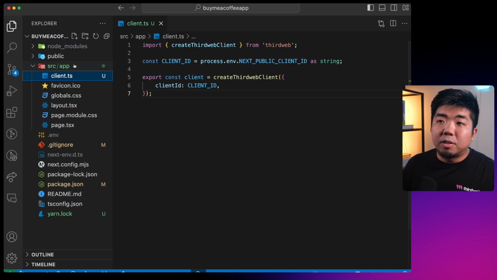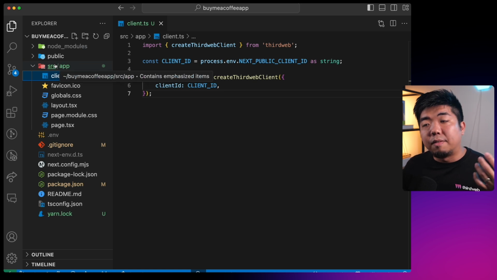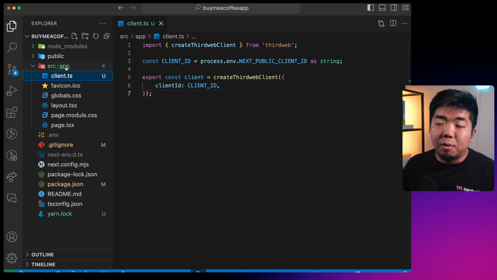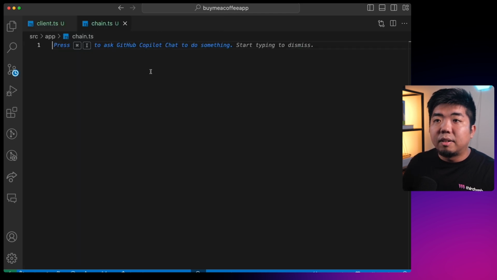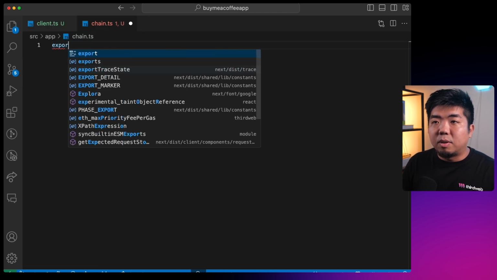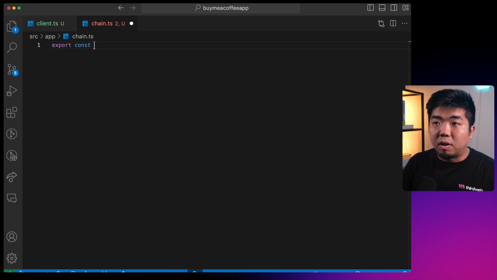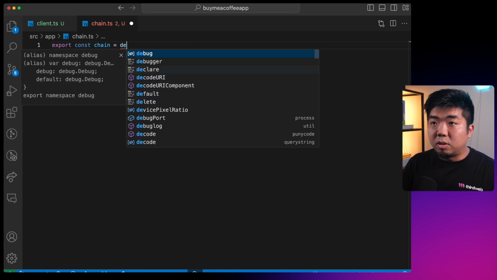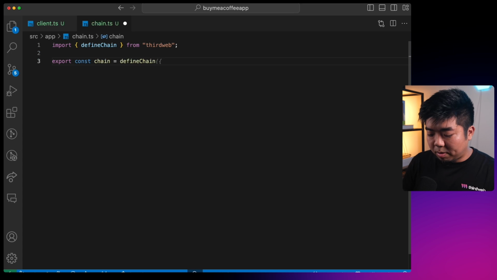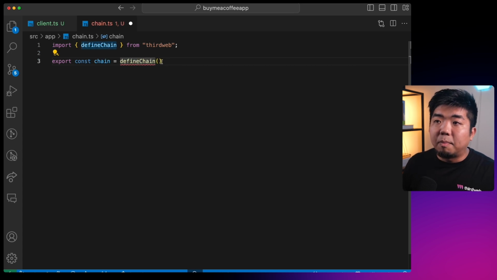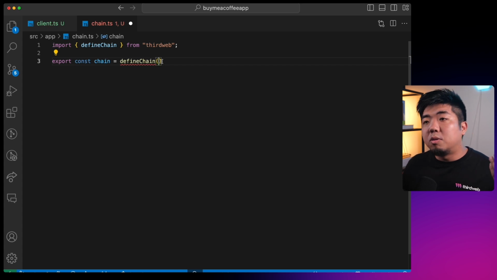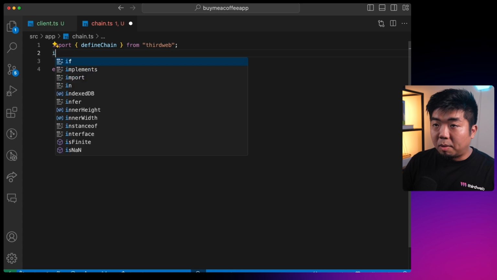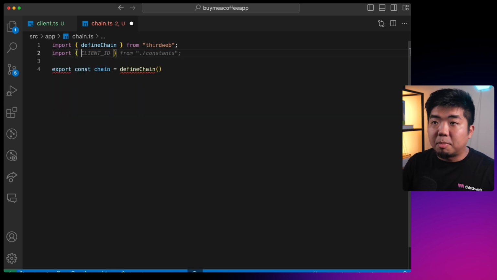I'm going to open up my file directory, and the next thing we're going to set up is defining our chain. So back in the app folder again, I'm going to create another file. This is going to be our chain.ts file. And in our chain.ts file, we're going to export our variable for our chain here, and we are going to use defineChain from thirdweb. In defineChain, we can provide it a chain ID of the chain that we deployed to, or you can use some predefined popular chains from thirdweb already. So because I used Base Sepolia, this is a predefined chain already.